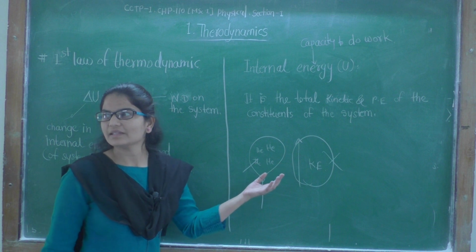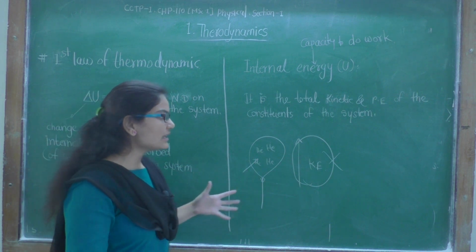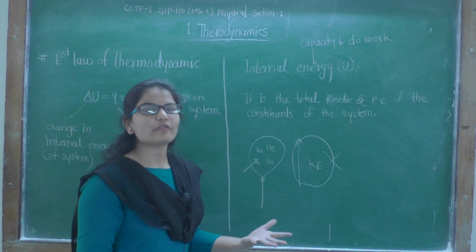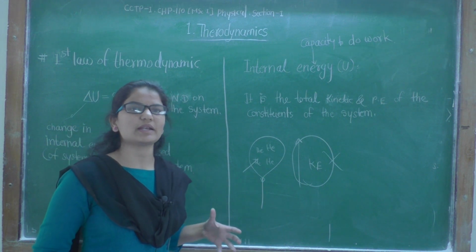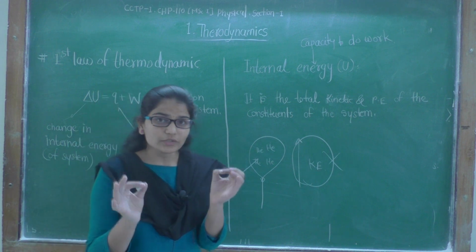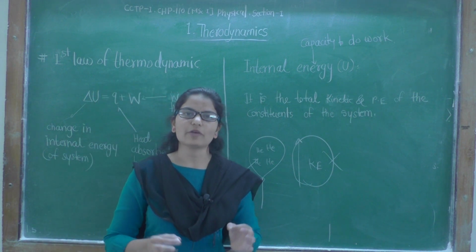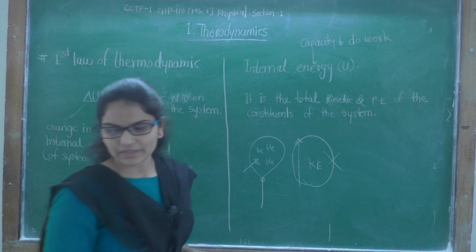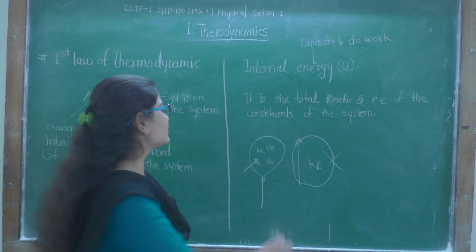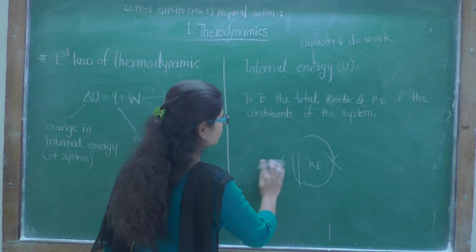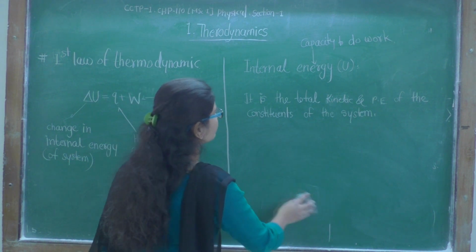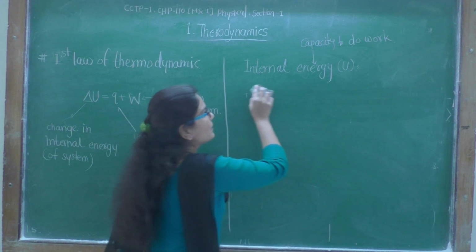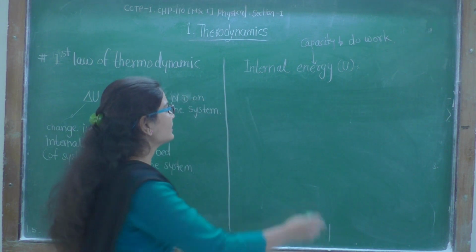That is, the internal energy will only include all kinds of energies of the constituent particles. The particles inside the system have energy, and that energy is called the internal energy. Internal energy is the energy of the system as a whole. And what is meant by energy? Energy is the capacity to do work.